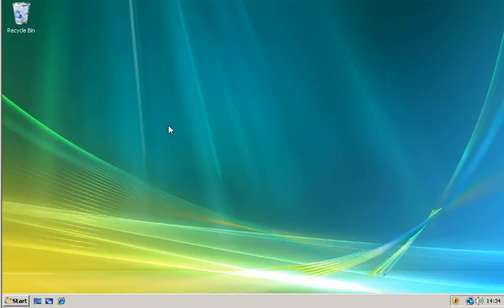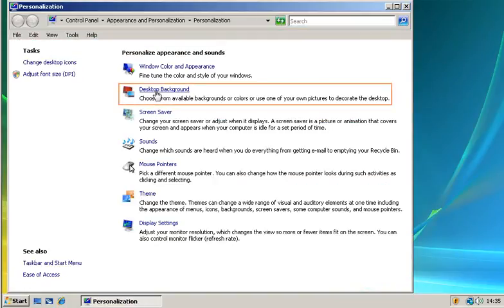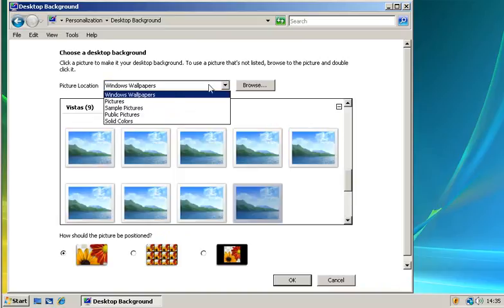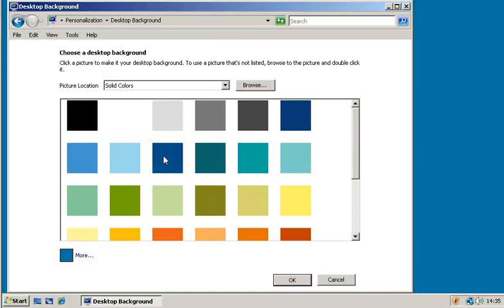We'll also remove the desktop background, so we'll right-click on the desktop, select Personalize, click on Desktop Background, select Solid Colors, and select a color for your desktop background. We'll select that color there and click on OK.